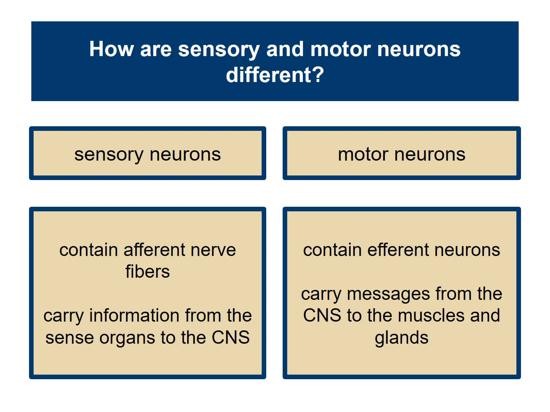So at the brain, afferent, at. However, the motor neurons contain efferent neurons, and they carry messages from the central nervous system, so from the brain and spinal cord, to the muscles and the glands. So they're opposite, really. The efferent is exiting the brain, and the afferent is coming into the brain, at the brain.